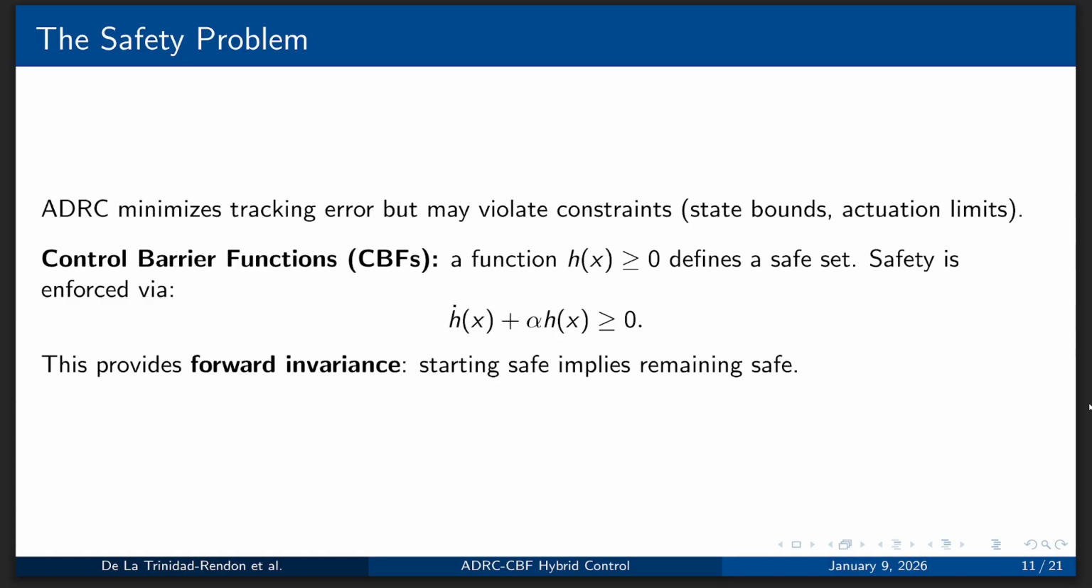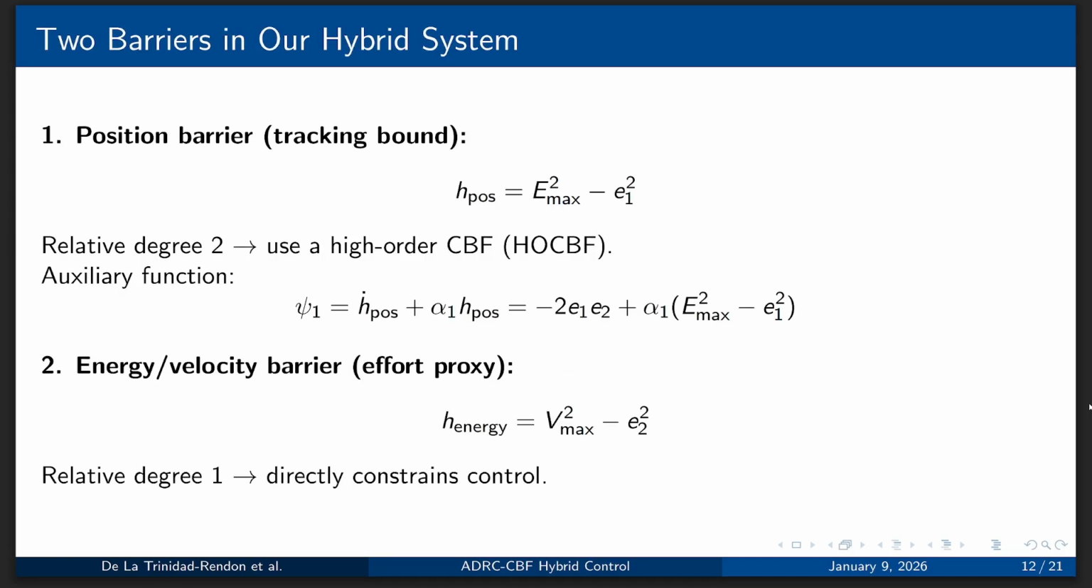Safety is enforced via the equation given on the screen, which provides forward invariance, which means that starting safe implies remaining safe. We have two barriers in our hybrid system. We have the position barrier, which is the tracking bound, which is of relative degree 2 and uses a high-order CBF, given the auxiliary function on screen.